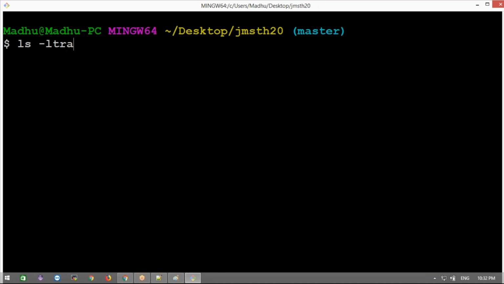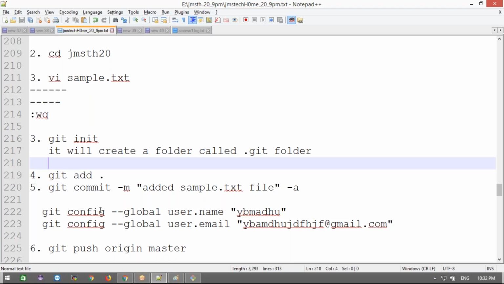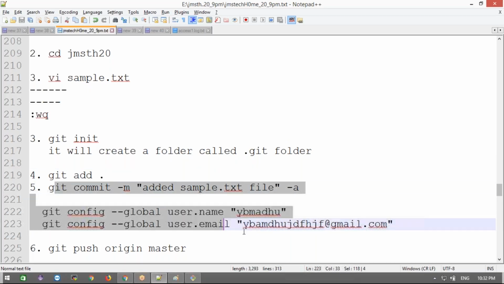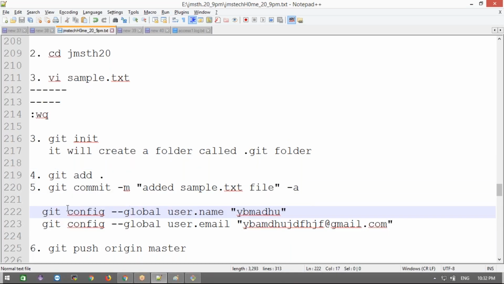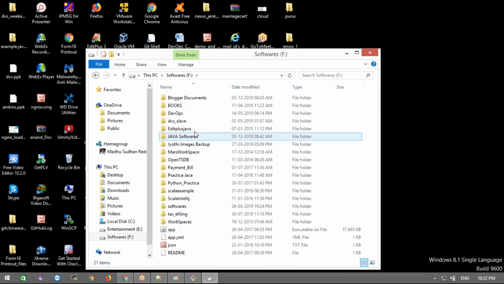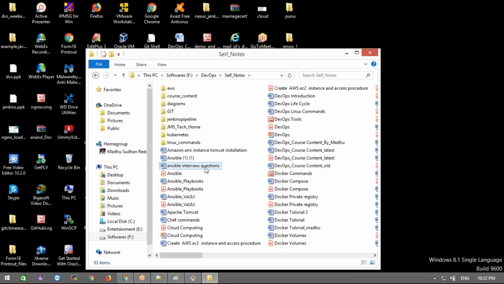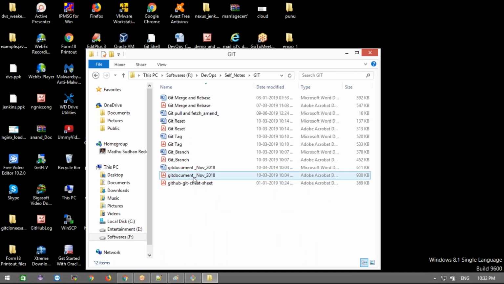Now see my ls -ltr, I did the add, right. Now if you do the commit here, it will ask you who you are. Let me show you the documentation. I will share this document, you can set it up. Here I've written a very nice document, the complete git documentation.